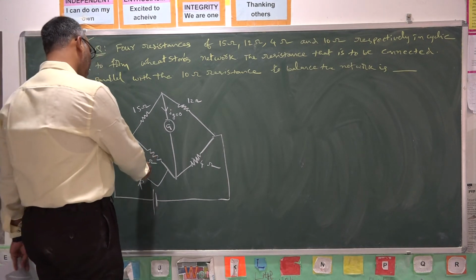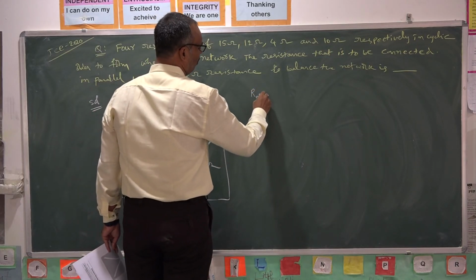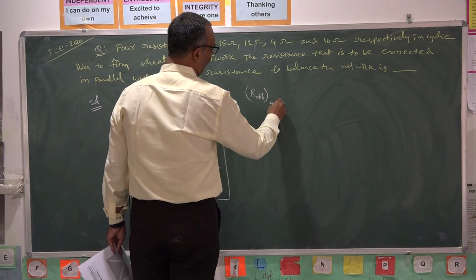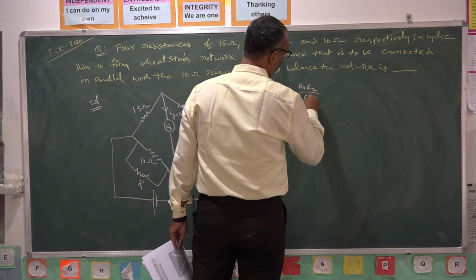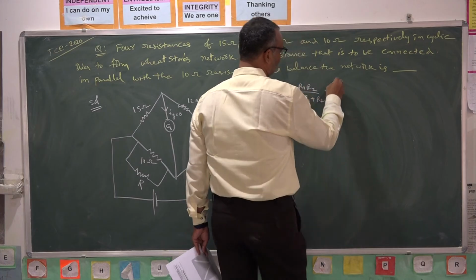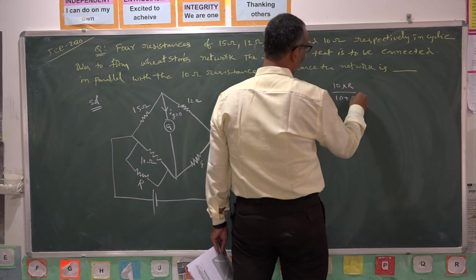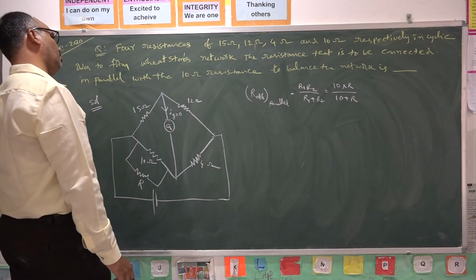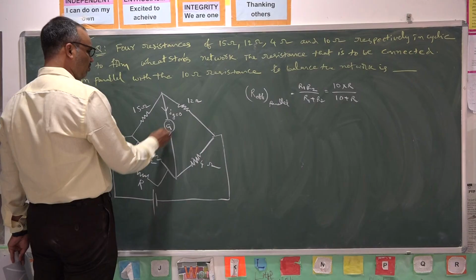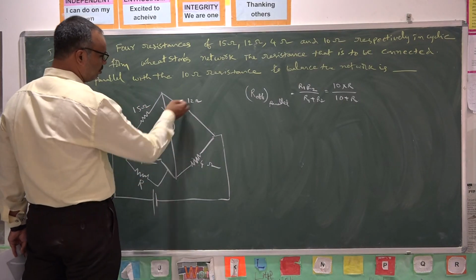Then the effective resistance of these 2 in parallel combination is R1 R2 by R1 plus R2, as per this, 10 into R by 10 plus R is the effective resistance. In order to keep this bridge balanced, the ratio of these 2 must be equal to the ratio of these 2. Otherwise, the product of these 2 must be equal to the product of these 2.